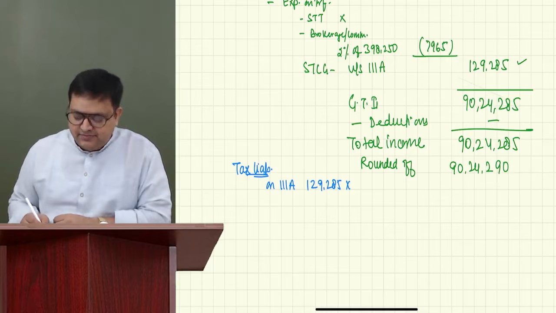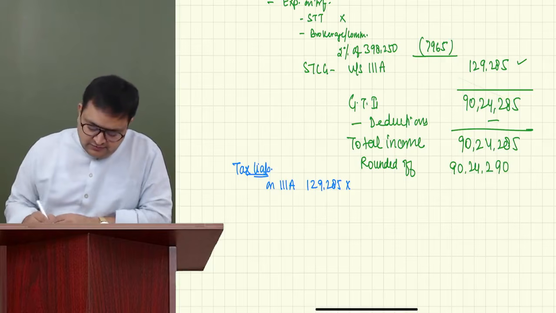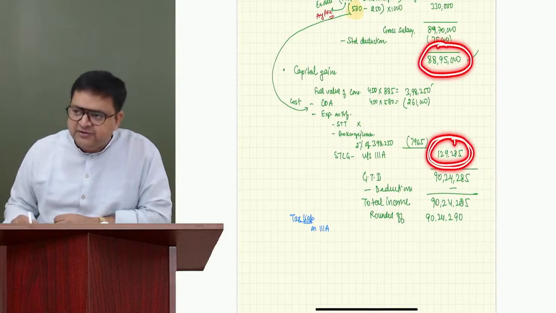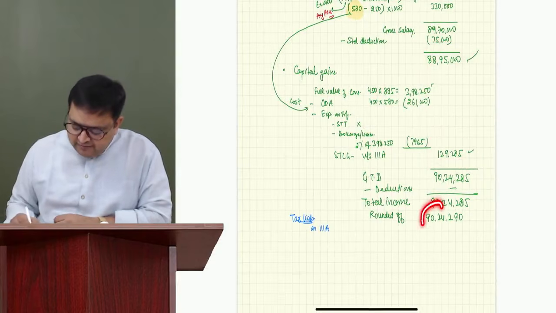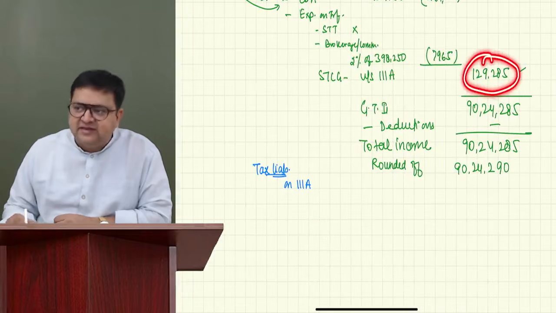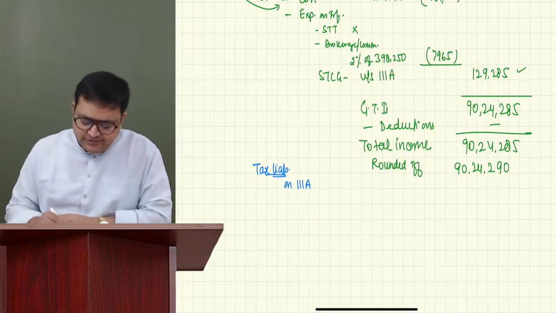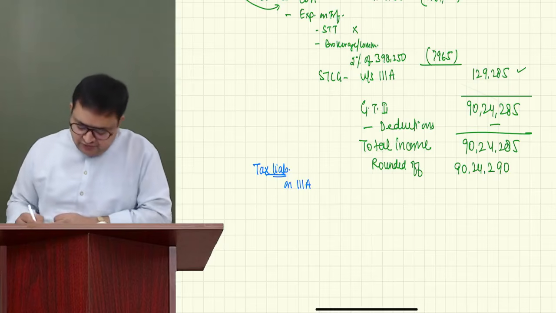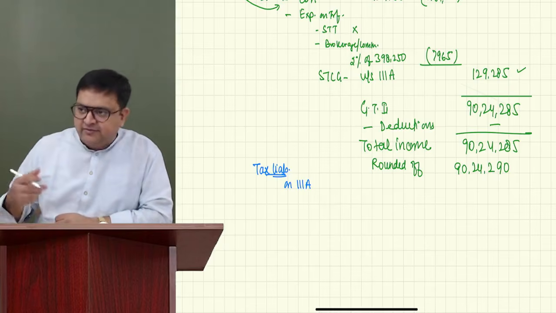Now, 111A. See, salary income is already rounded off. So it's only 111A which is not rounded off. So now I'm computing tax on this. So I will take it as 1,29,290. Correct now? Understood?